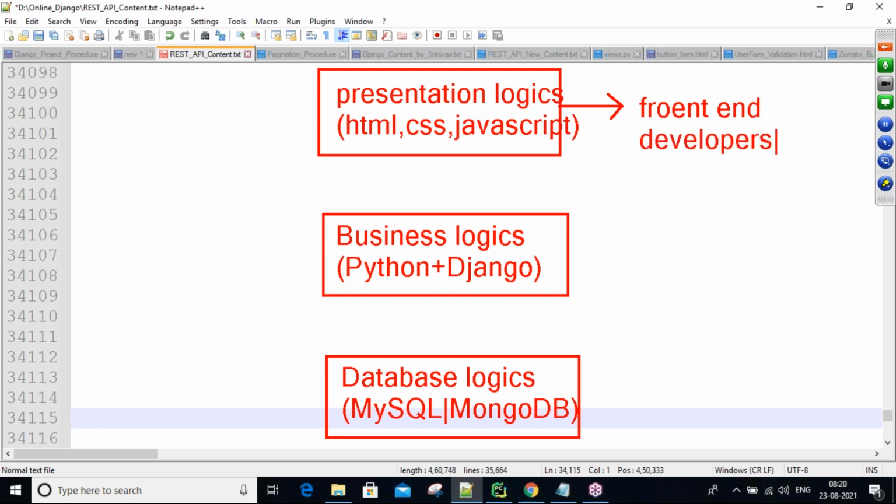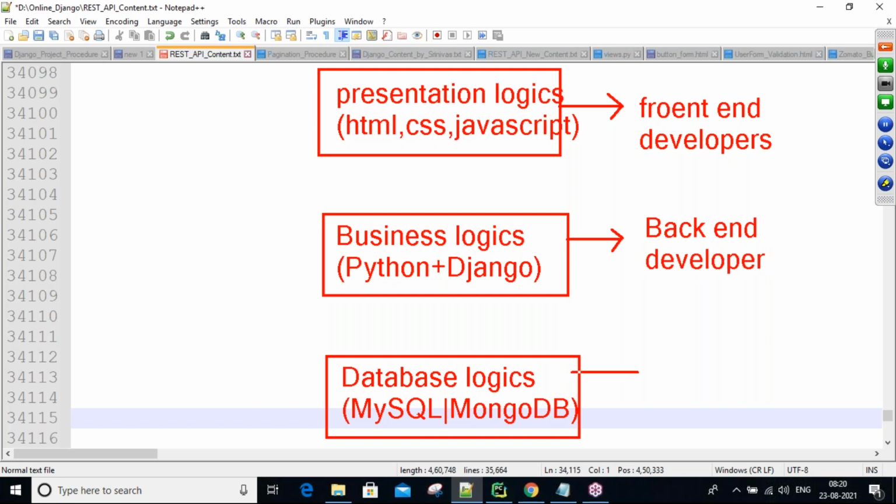And some people are responsible only for developing this business code, guys. Then we call them back end developers.